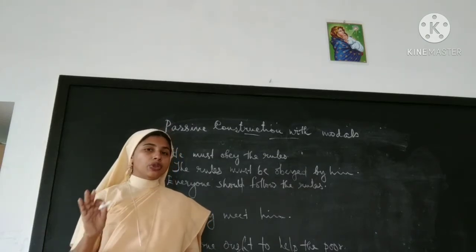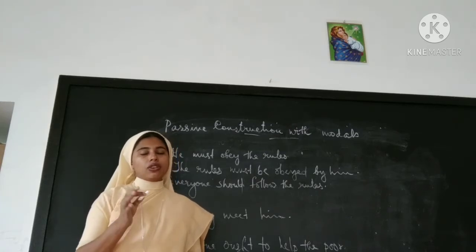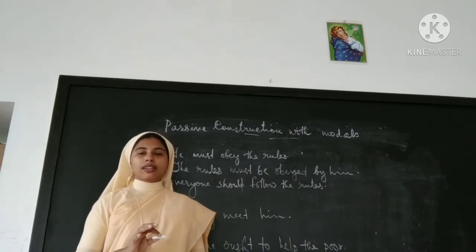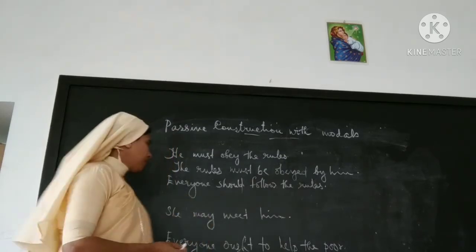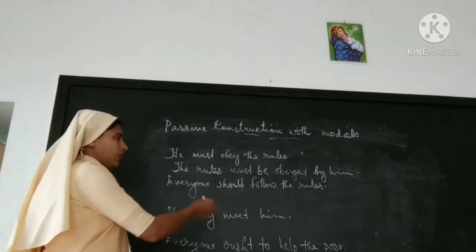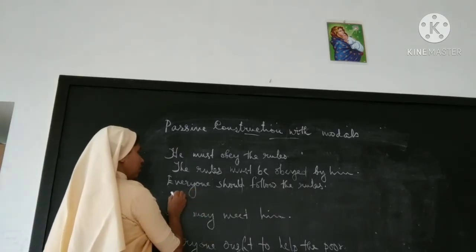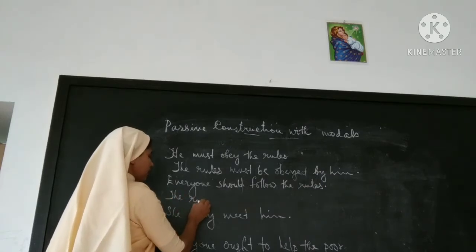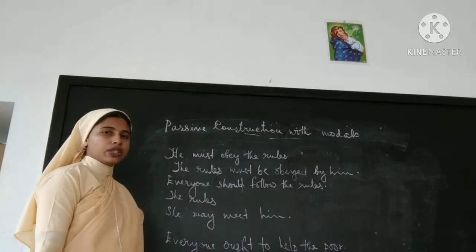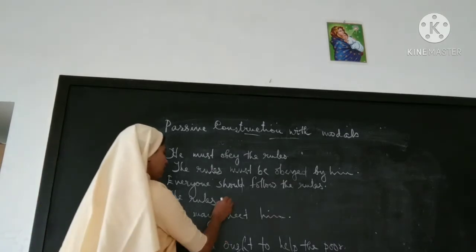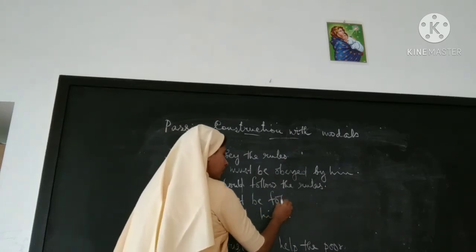The only thing is that you have to add be along with the modals, plus always passive forms of verbs. Verb is B3 only. So we'll take B3 forms. Next sentence we will take: everyone should follow the rules. The rules. Okay, when you use should, when you convert into passive, you can use must. That will be good. The rules must be followed.